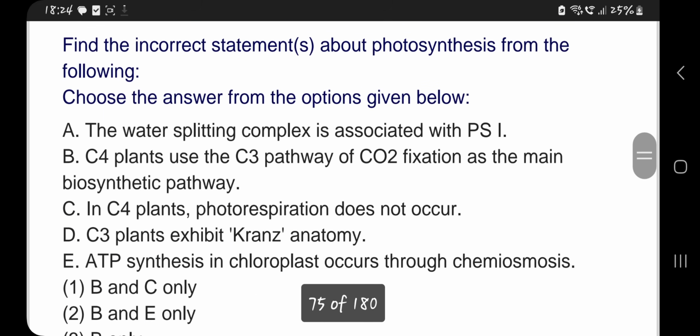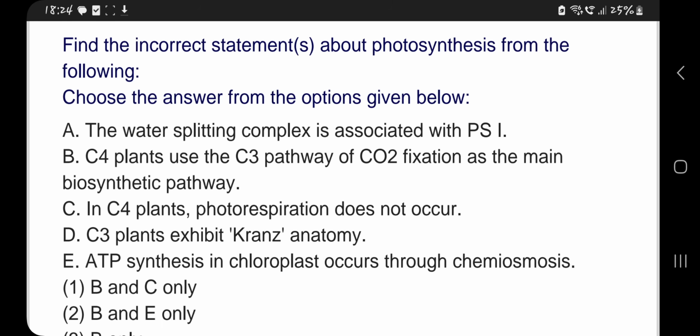Find the incorrect statement about photosynthesis from the following. Choose the answer from the options given below. So incorrect statements we have to find out. Water splitting complex is associated with PS1.